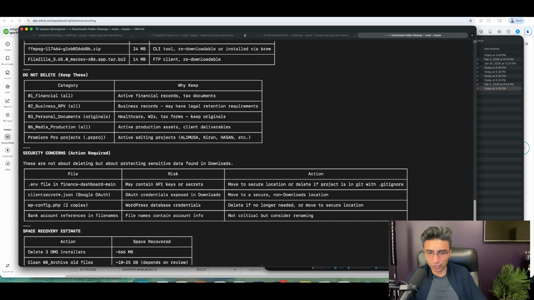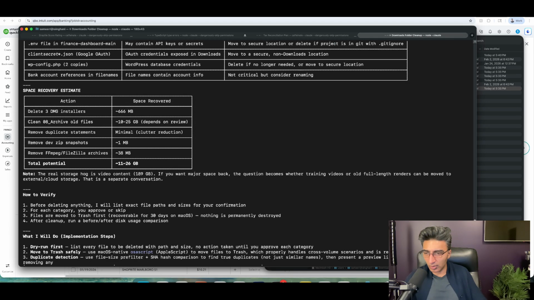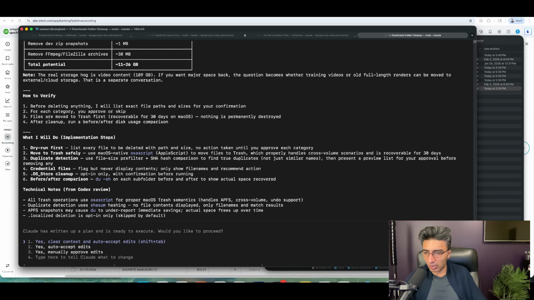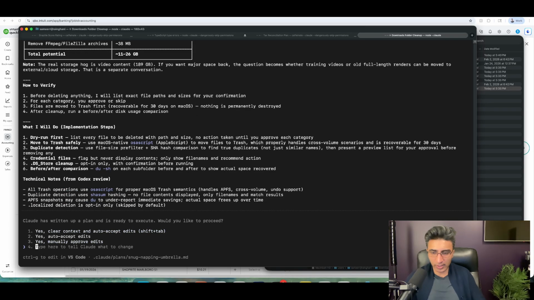So long story short, what it'll do is first it's going to do a dry run. It's going to move to trash. It's going to detect duplicate files. It's going to make sure that the credential files are flagged. So that way, any credentials or securities or passwords that we have, it's going to put that off to the side. And then you can modify the plan if you want.